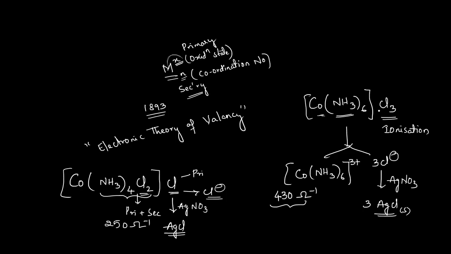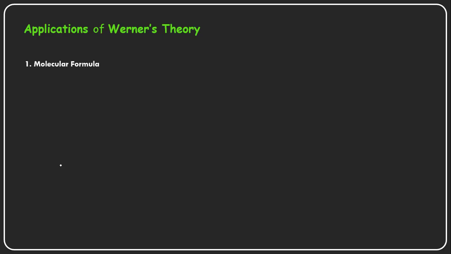If it is giving 3 moles of silver chloride, then 3 chloride ions are present in the ionization sphere, right? So no chlorine is present inside the coordination sphere, and all the 6 ammonia ligands are present in the coordination sphere only. So by this we can predict the exact molecular formula of the coordination complexes with the help of the postulates given by Werner's theory.